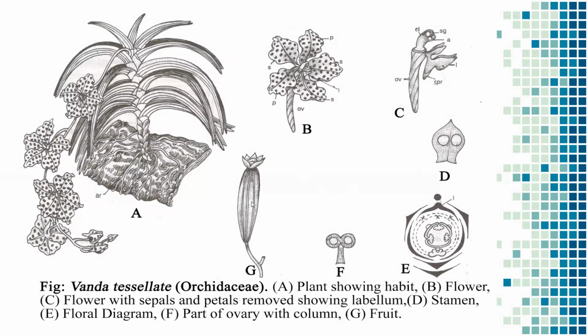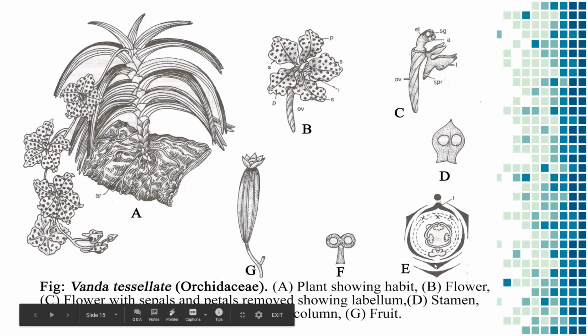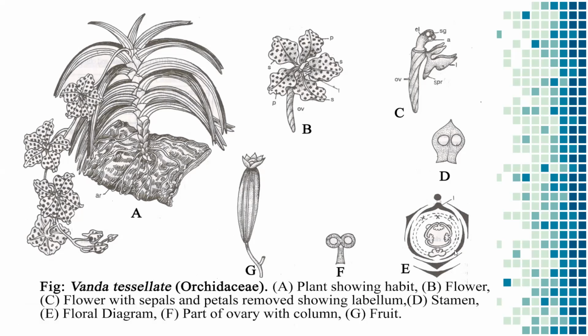So it is a fruit of the flower, and it is an ovary, and this one is stamens, and it is the floral diagram. Once we observe, the outer three are considered as calyx, and the inner three are corolla, two are similar, and the other one is considered as a labellum.